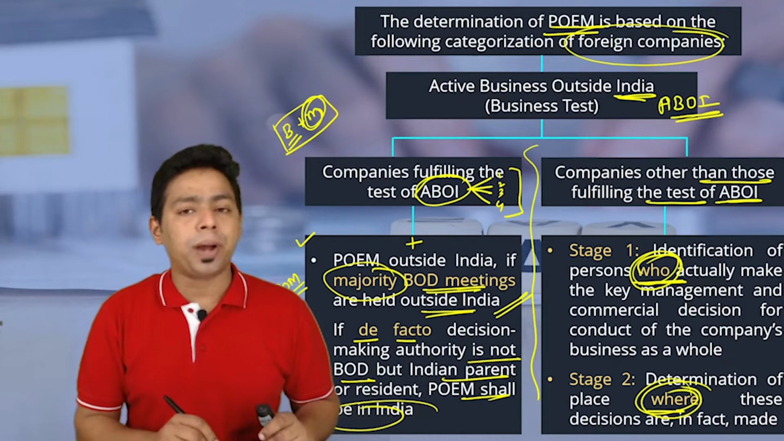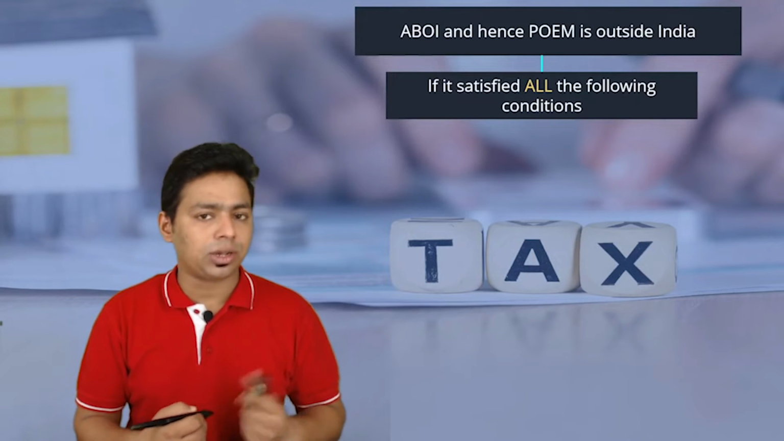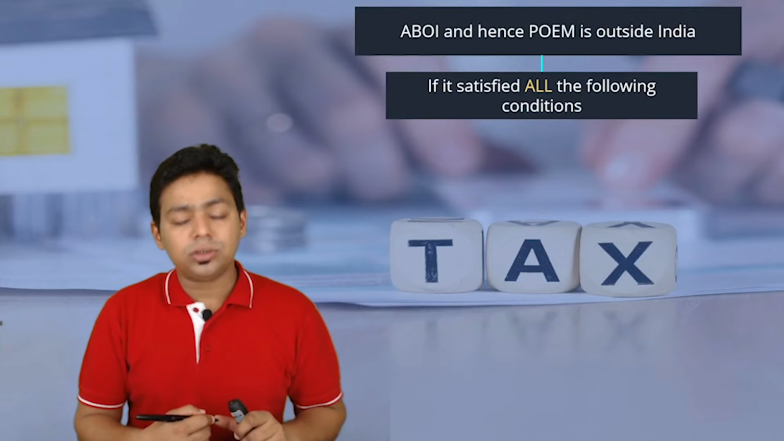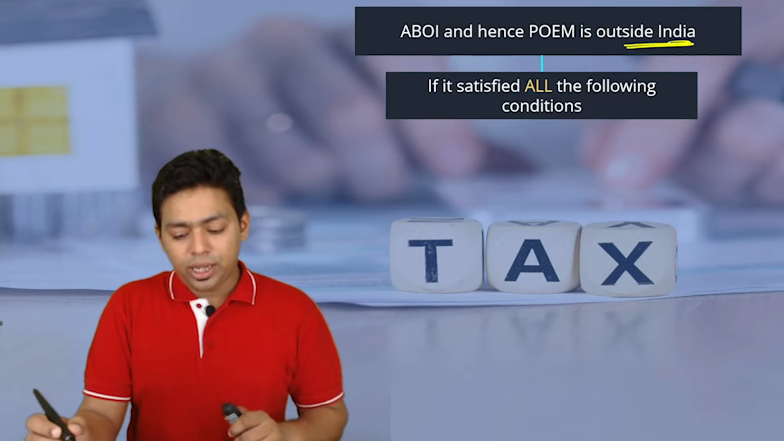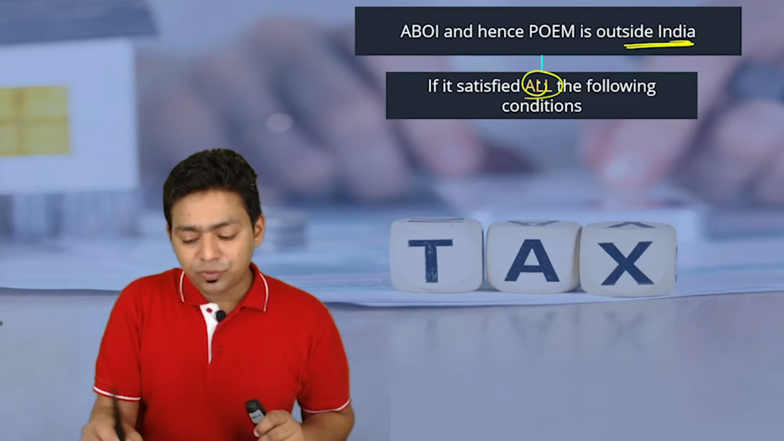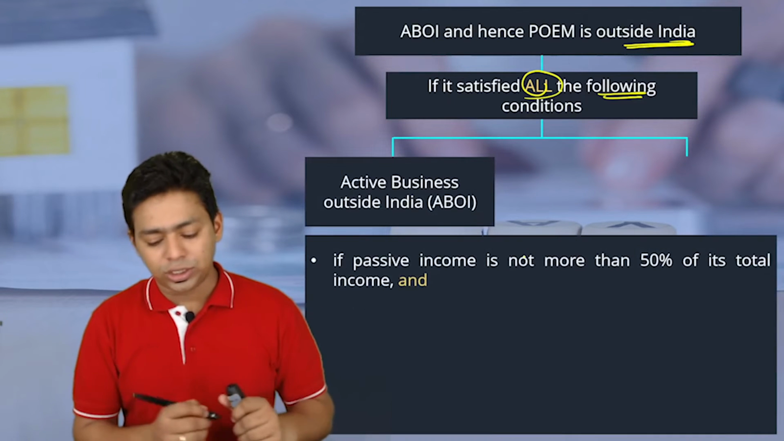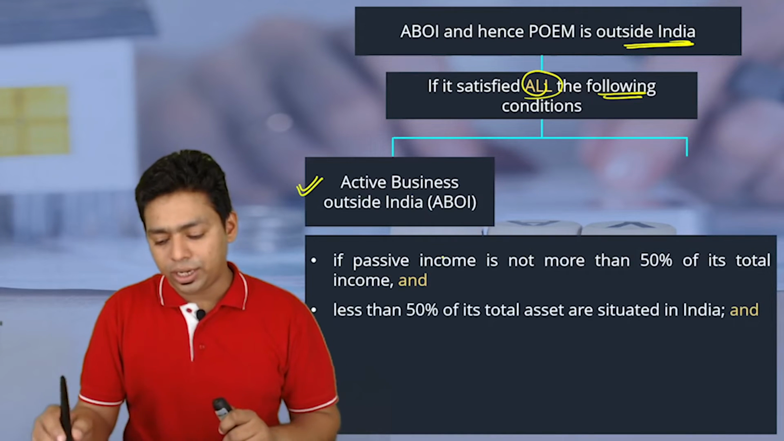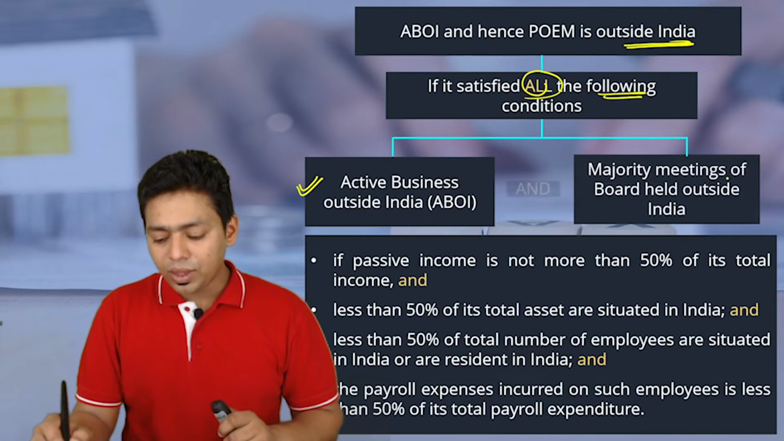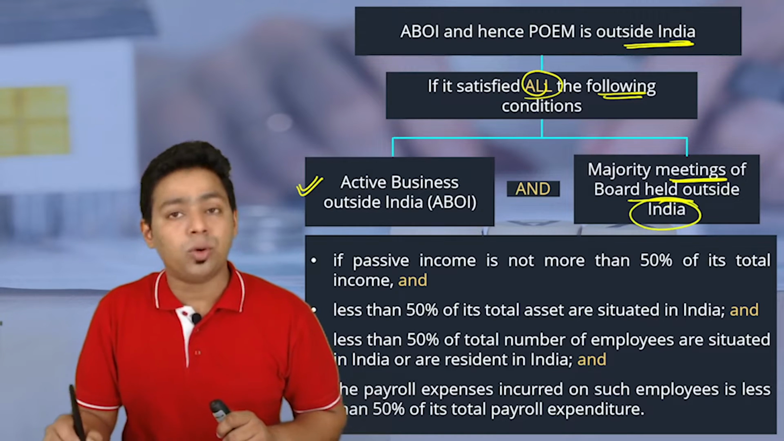So let us focus on the first part first, imagining the active business test is fulfilled, and let's learn the active business test criteria. Active business outside India, and hence the company is outside India. If all the following conditions are satisfied, it's not 1 and 2, all the 4 conditions are cumulative. You have to satisfy that your active business is located outside India and majority of the meetings, please understand, majority of meetings of the board are held outside India.